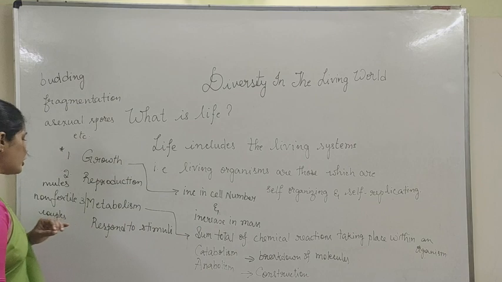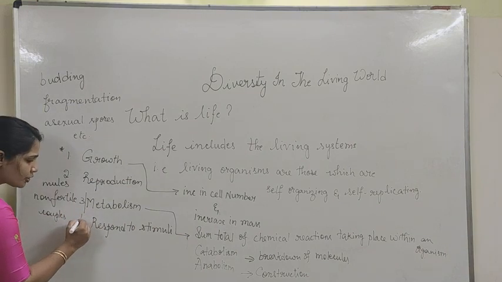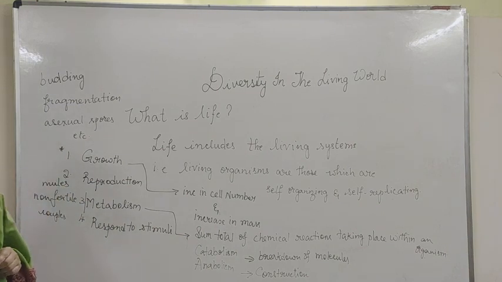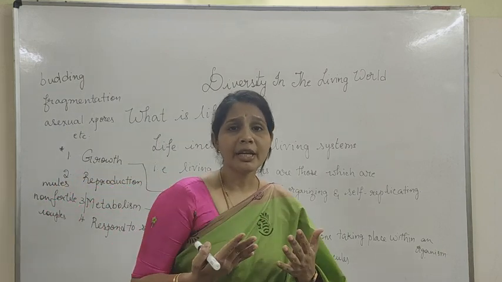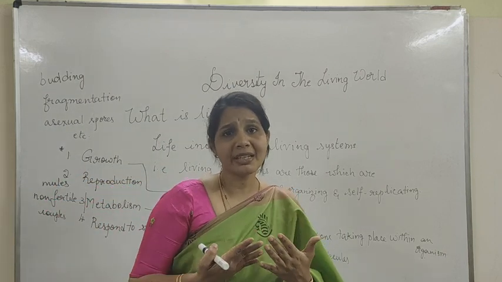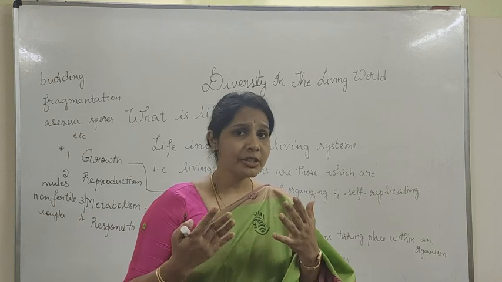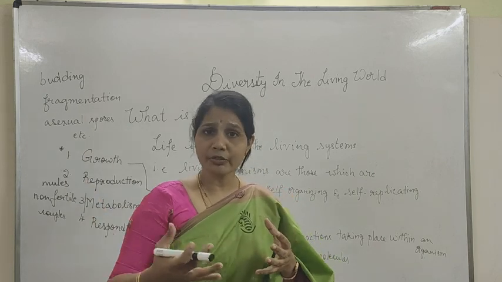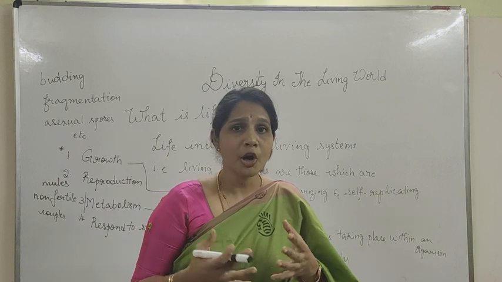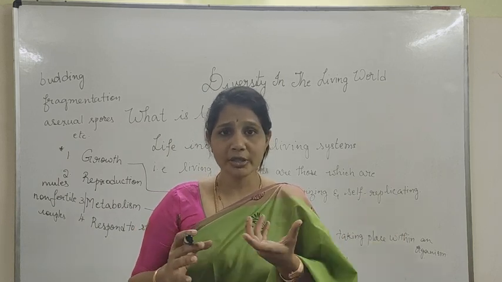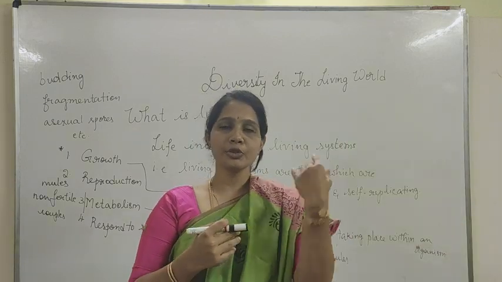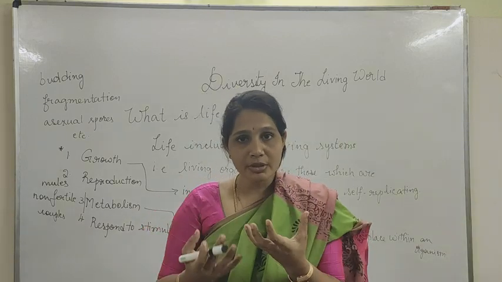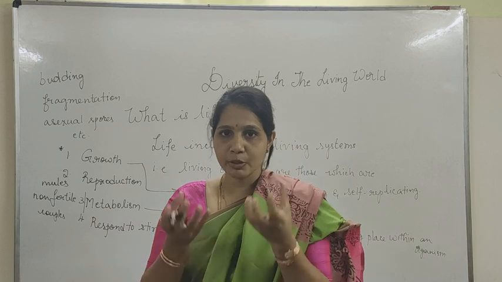Right? So next one is response to stimuli. What is meant by response to stimuli? That means when the organisms respond to the external stimuli. For example, the sunflower. When the sunlight is focused, automatically the flower turns towards the sunlight. Right? So that is what is known as response to stimuli. Or when someone focuses some light in our eyes, we respond to it.